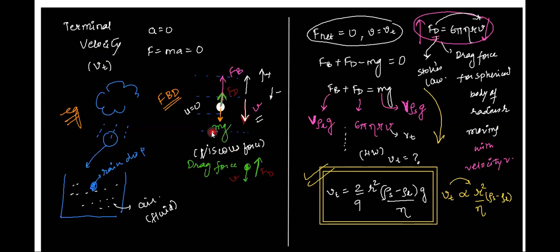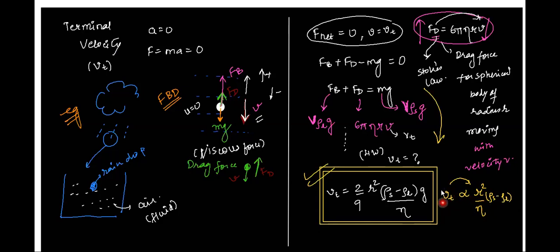They are mg, viscous force or drag force, and buoyancy. When the net force becomes zero, then velocity becomes equal to terminal velocity, which is given by this expression. What is to be remembered is terminal velocity is directly proportional to r square, difference of densities of liquid and solid, and inversely proportional to viscosity.